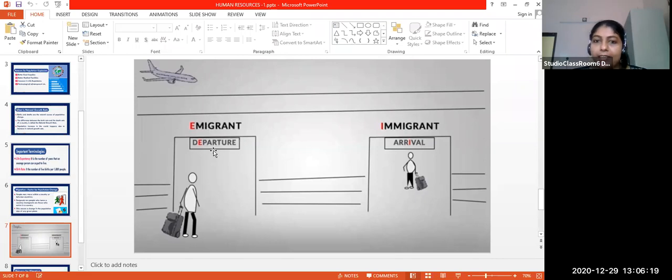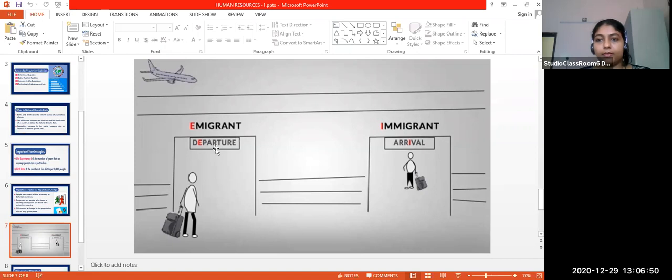When you are leaving India and going to the UK, you are an emigrant because you are leaving India. A person who leaves a country is called an emigrant. Clear? Yes, ma'am. Think of departure, you might have seen departure and arrival in the airport, right? Departure means a person leaves the country.